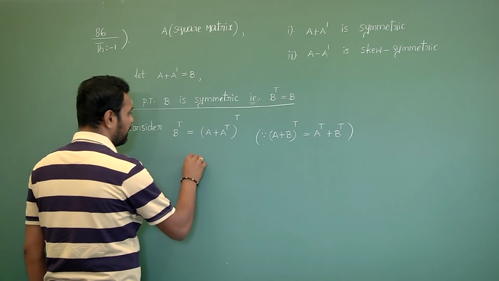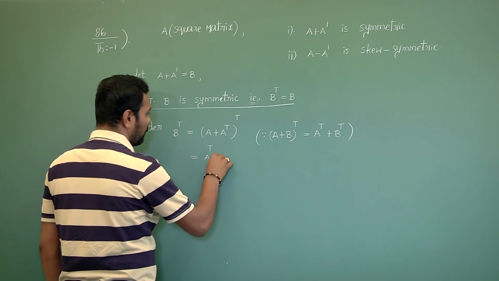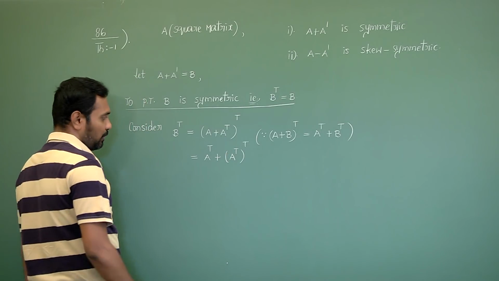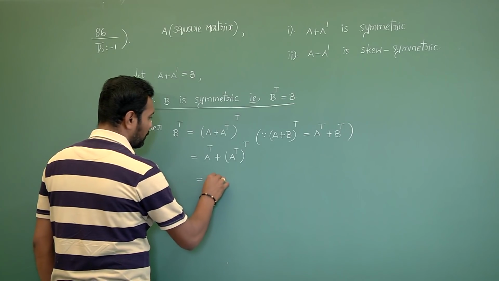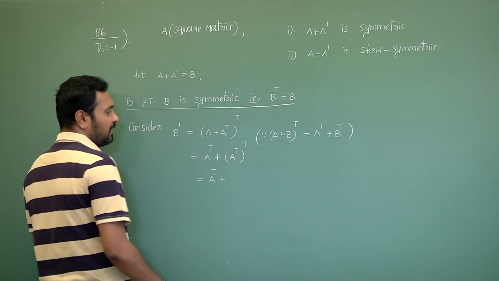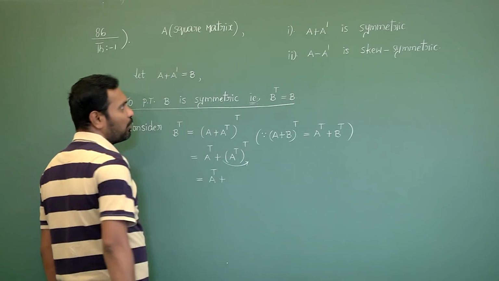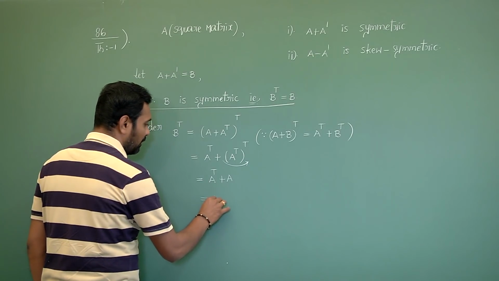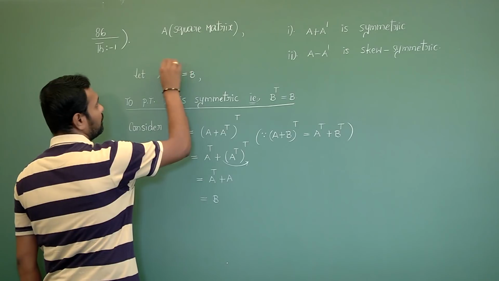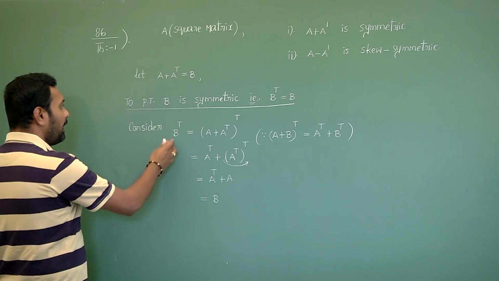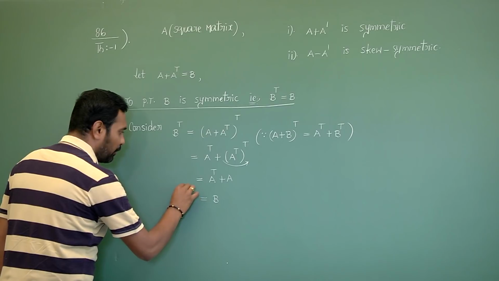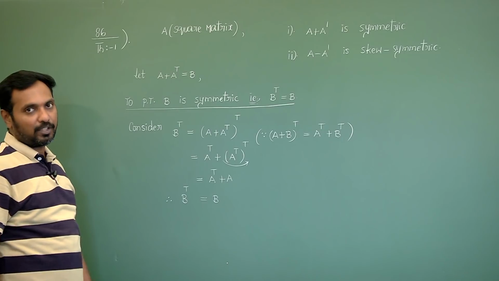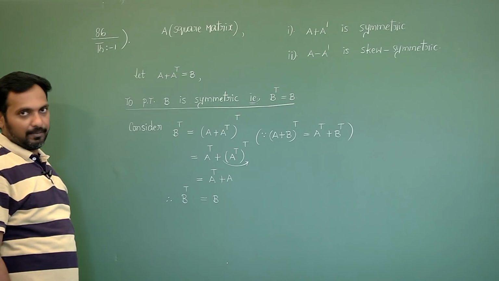If you apply here, this is A transpose plus A transpose whole transpose equals to A transpose plus, what is the property of A transpose whole transpose? A. This is equals to value B. So that B transpose equals to B, you got. So that A plus A transpose is symmetric matrix, we can tell.